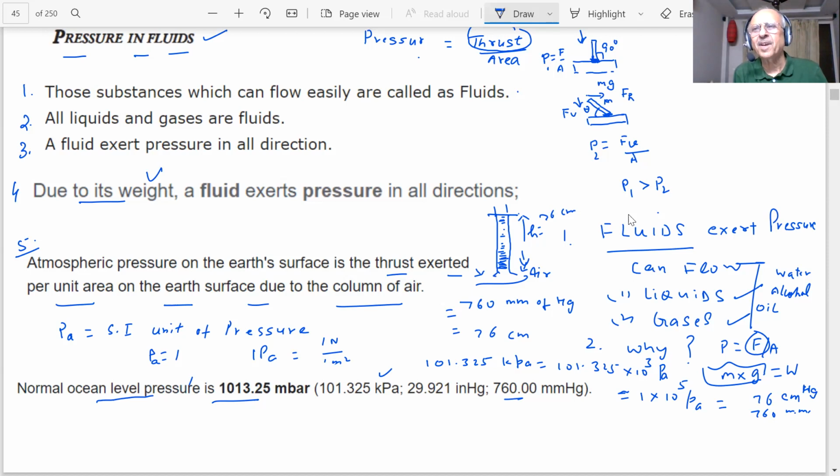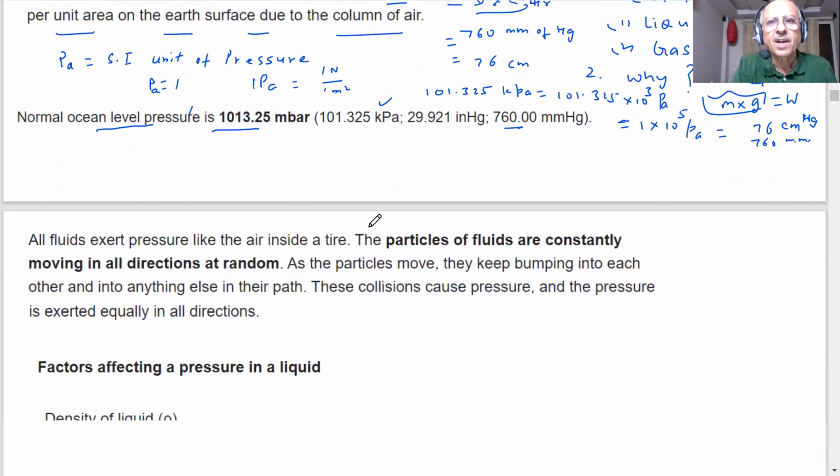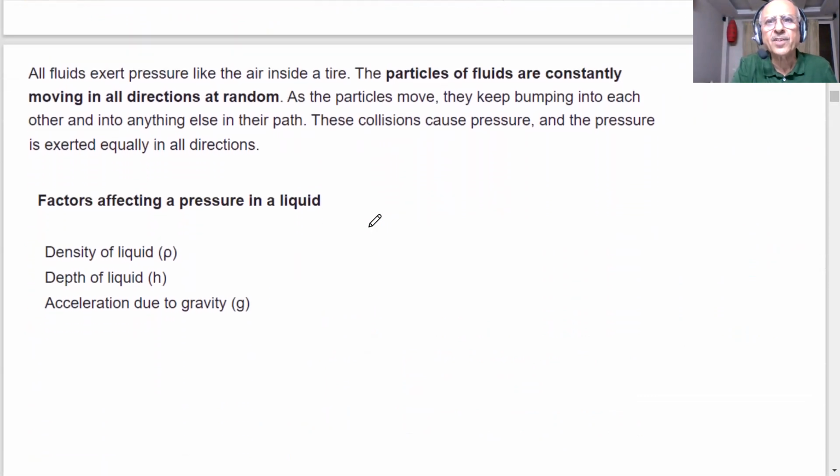This is important. Every word has a meaning. Try to understand and learn. This will help us a lot, expand our imagination and knowledge of our mind, students. Okay, so far so good, student. So we understand fluids are exerting pressure around us. Let us see something more interesting now.